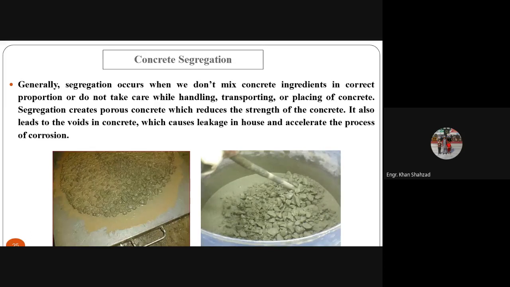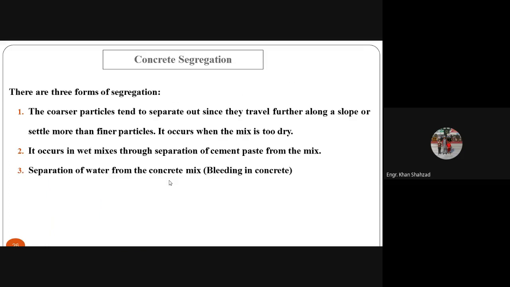Now you can see, the larger size particles are separated. The cement paste has flown away, and here you can see the larger size particles, they are separated. So this is one kind of segregation. Now there are three forms of segregation. Number one, the coarser particles tend to separate out since they travel further along a slope or settle more than finer particles. As I told you, they will settle down quickly as compared to the other particles. So this is one type of segregation.